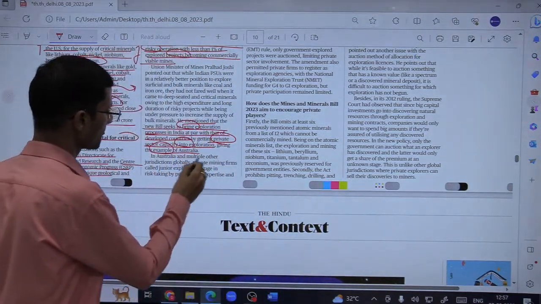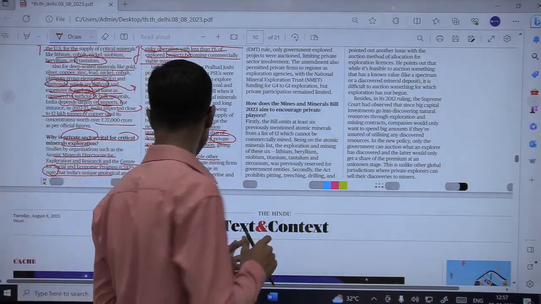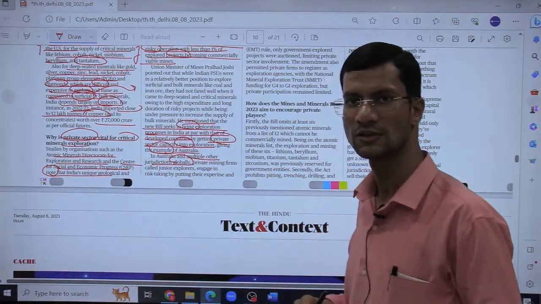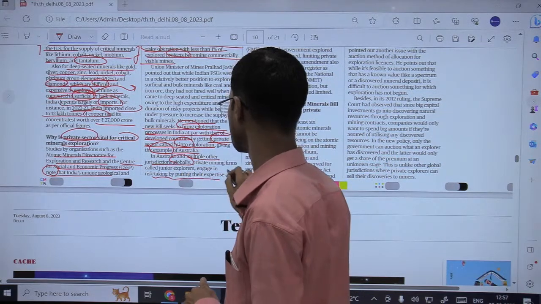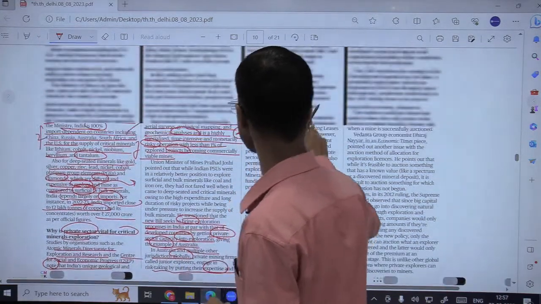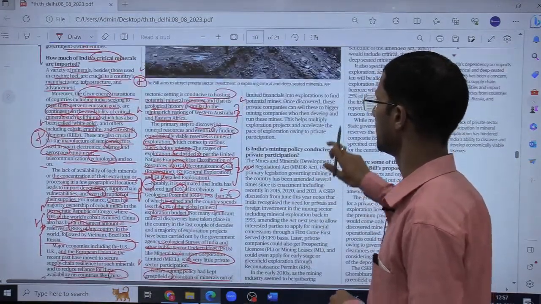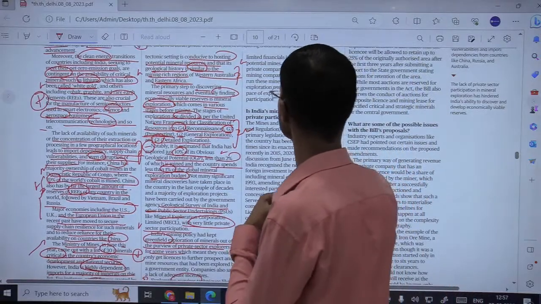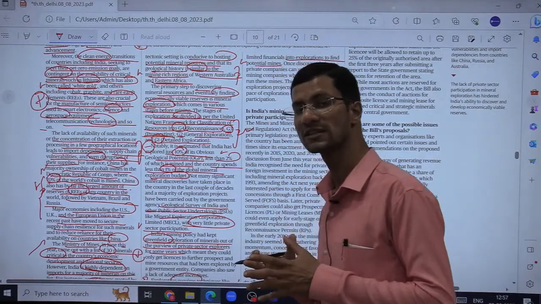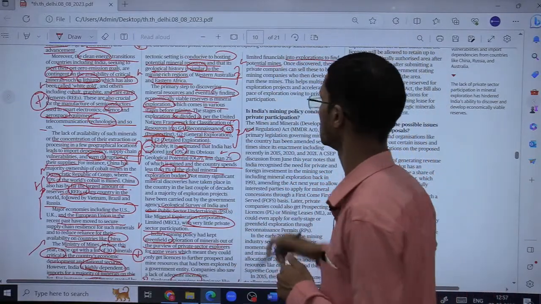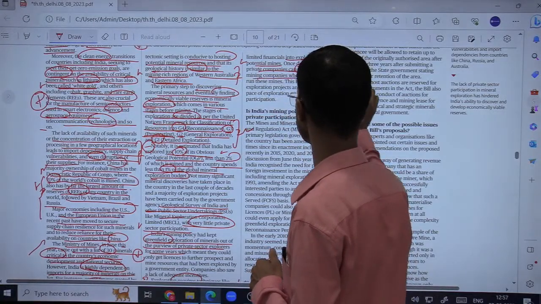In Australia and multiple other jurisdictions globally, private mining firms are actually called junior explorers. They engage in risk taking by putting in their expertise. These private players, called junior explorers, put in their expertise, their technologies, and substantial finances into exploration to find potential mines. Now once they have discovered and explored the mines, what happens next? Once discovered, these private companies can sell these to bigger mining companies who then develop and run these mines.